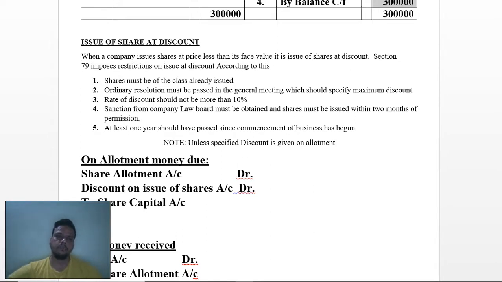Section 39 imposes restrictions on issuing shares at a discount. According to this, the share must be of a class already issued. An ordinary resolution must be passed in the general meeting, which should specify the maximum discount. The rate of discount should not be more than 10%. The scrutiny of the company law board must be obtained. The shares must be issued within 2 months of the permission. At least 1 year should have passed since the commencement of business. Note: the specified discount is given on allotment.